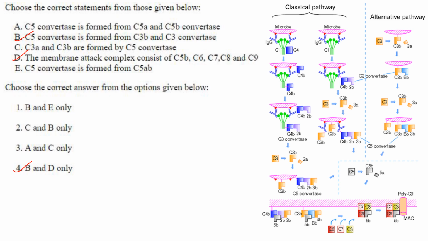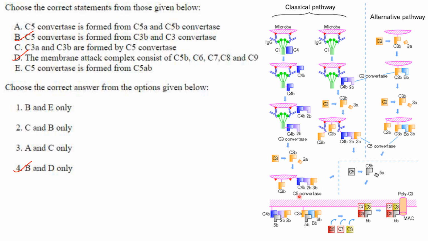Next one. Choose the correct statement from those given below. C5 convertase is formed from C5A and C5B convertase. That is not correct. This is C5 convertase, C5A, 5B. All this happens in your complement system. There are two pathways, that is classical pathway and alternative pathway. There is another one also, lectin pathway. But here they have given only classical and alternative pathway.